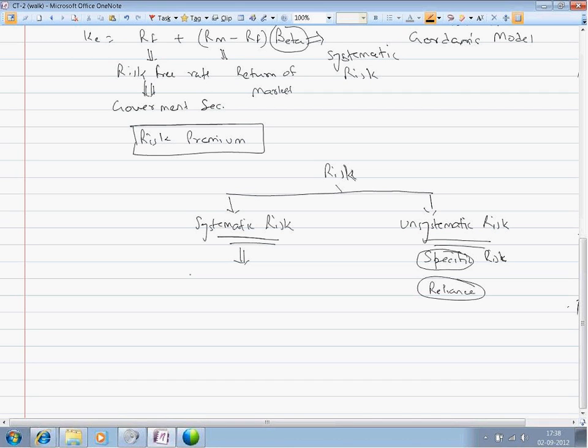The company has invested, so the company is doing its operation, and due to the change in regulation, its profit might deteriorate. This is not in the hands of the company because it is not dependent on the operations of the company. It is dependent on the regulation which is set by the government, and so all the companies in a particular industry or in the market are affected. Thus, this risk is common to all stocks.